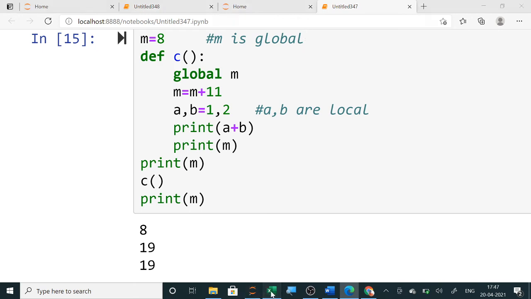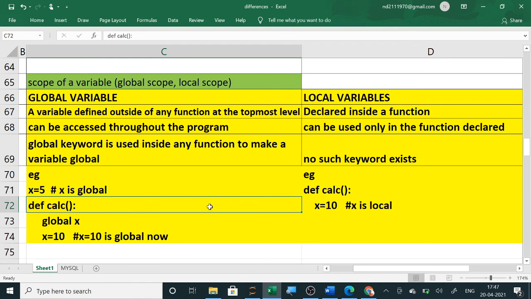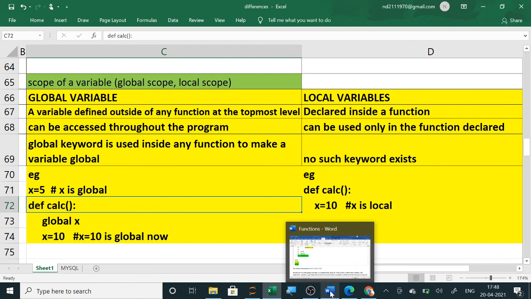Already you have written the difference; pause it and write the difference. It will come in your exam. So I think now global and local is clear to you. Go through the previous videos. In the previous videos, we have already done the function types, all the main things that will be asked in the exam, as well as many questions.